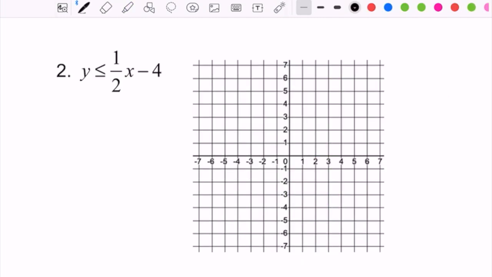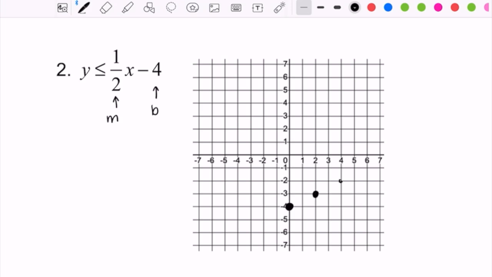In the next example, we're going to follow the same process. And so the b value is right here at the end. So we're going to start this graph down here at negative 4. That's the first point we'll plot. And then the slope is the number in front of the x. So for this one, we're going to go up 1 and 2 to the right, up 1 and 2 to the right. And then we'll go back to the middle point on our graph, and we'll go down 1 and 2 to the left. And so we can continue the graph over here in this direction.